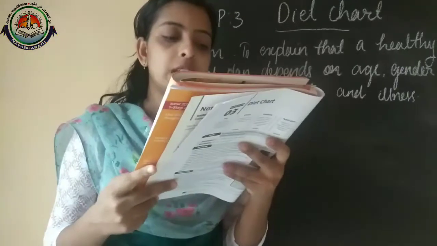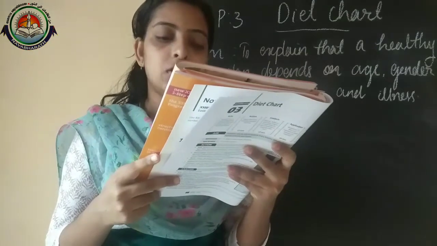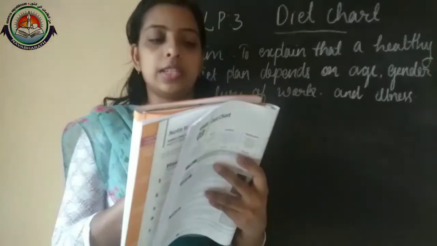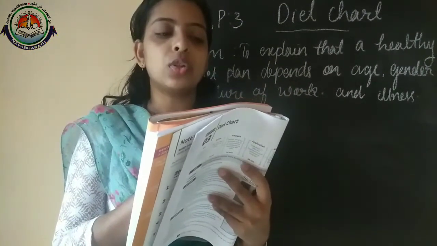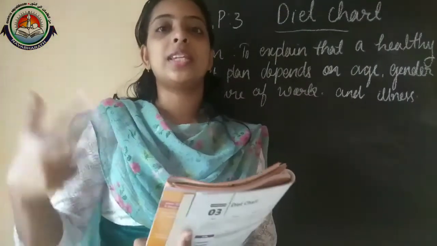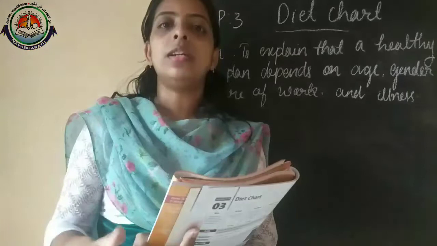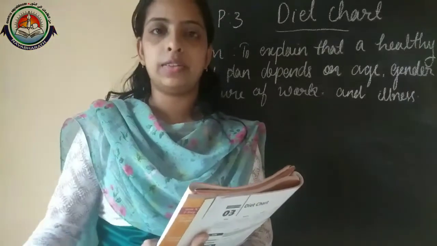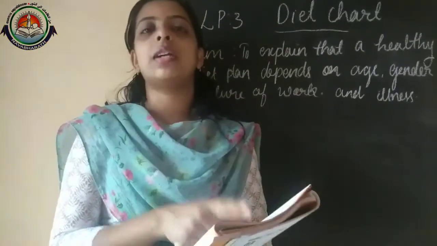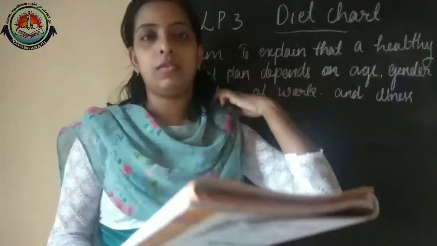And B, why is the amount of cereals required by a sedentary adult man more than that required by a sedentary adult woman? Here in the first case, for sedentary works, men have to take 460 and women 410. Sedentary works means less physical activity. The people who do office works are simply sitting and doing their own work, with no physical activities. That is only considered as sedentary work. And the reason is the same, because adult men require more amount of calories than adult women.